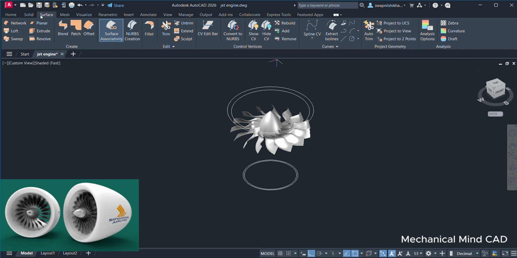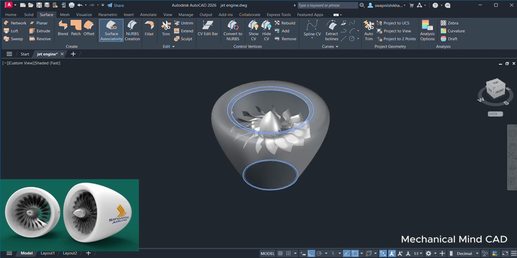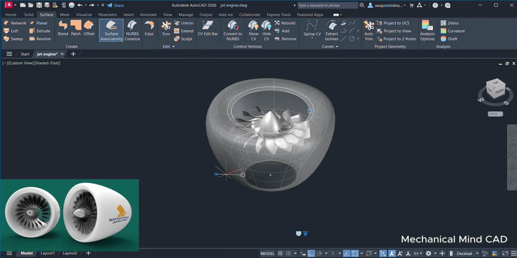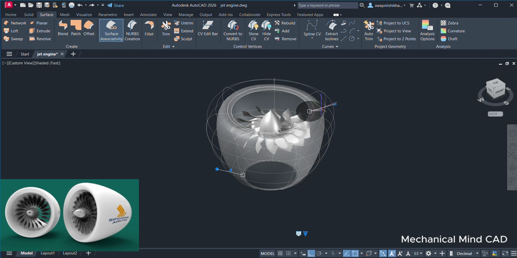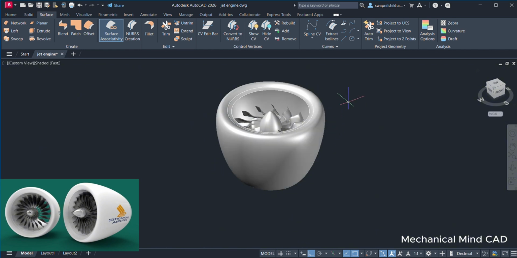Now here we will select a surface and the loft tool, select the first line, the circle, second circle and the third circle. So here it's loft. Now we can manipulate it. Just select the option here and draft angle. Select this and manipulate it. So this okay. Here's the jet engine.